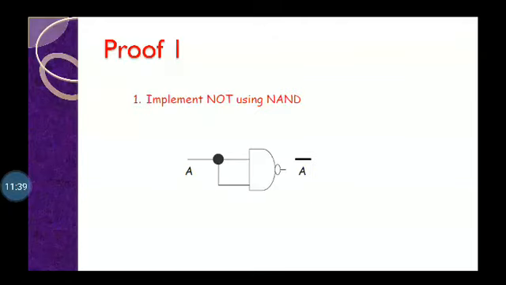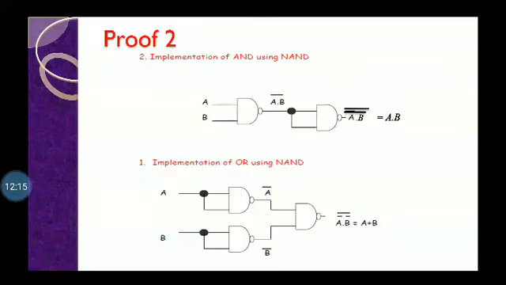Here is proof one. We have to implement NOT using a NAND gate. We are given a NAND gate, and we have to prove it works as a NOT gate. We have to combine both inputs because a NOT gate has only one input. We know that the two inputs are there, so we combine the two inputs. Now we get a single input, that is A. A is given, then here is a bubble, and we get the inversion. That is, when we give an input A to a NOT gate, we get A bar.